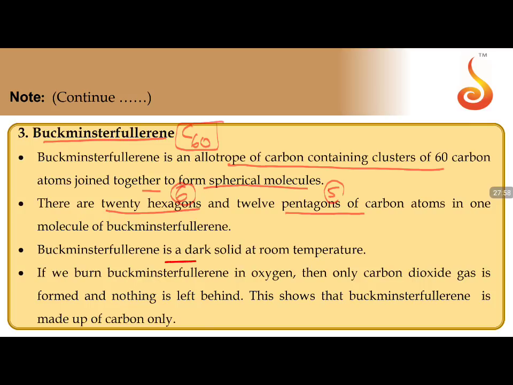It is a dark solid at room temperature. If we burn Buckminster fullerene in oxygen, then only carbon dioxide gas is formed and nothing is left behind. This shows that Buckminster fullerene is made completely of carbon only.